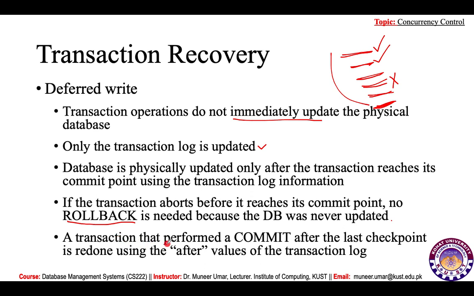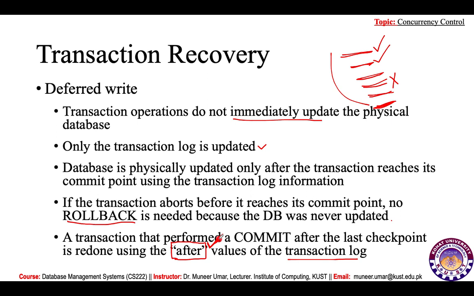A transaction that performed a commit after the last checkpoint is redone using the after values in the transaction log. If you remember, there were two fields in the transaction log. The first one was before and the second one was after. So once the commit is performed inside the transaction, after that we will look into the transaction log, and inside the transaction log we will look for the after values, and according to those after values we will change our database.